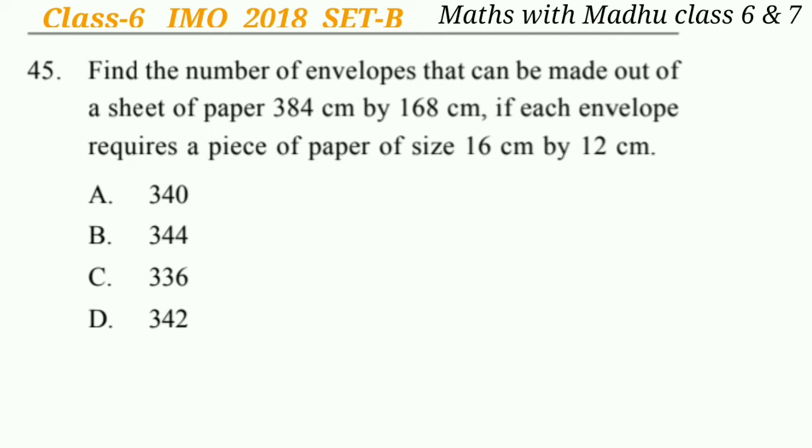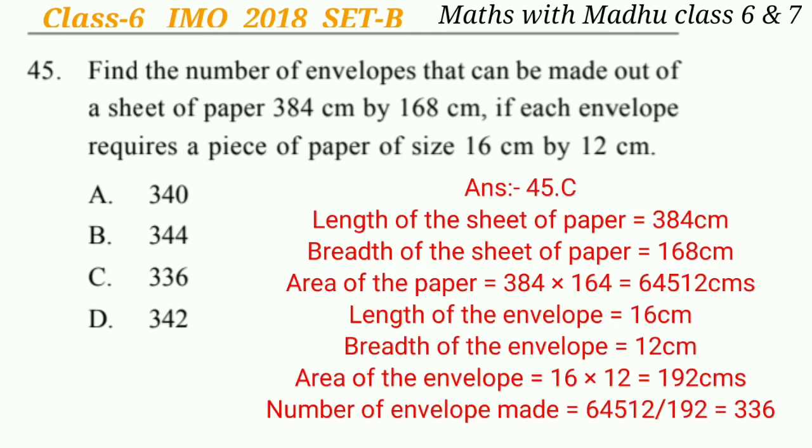Here length and breadth of the sheet of paper is given, which is 384 cm and 168 cm respectively. So we can find area of the paper, which will be 64,512 cm square.